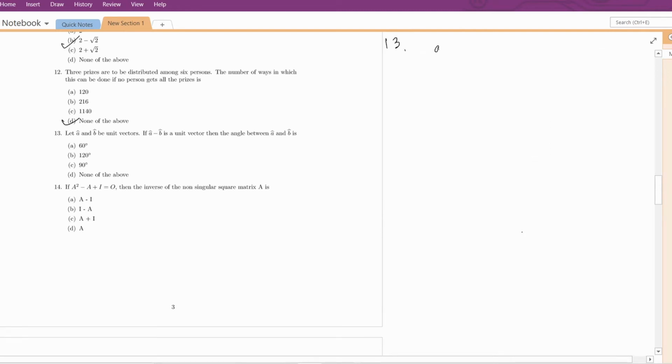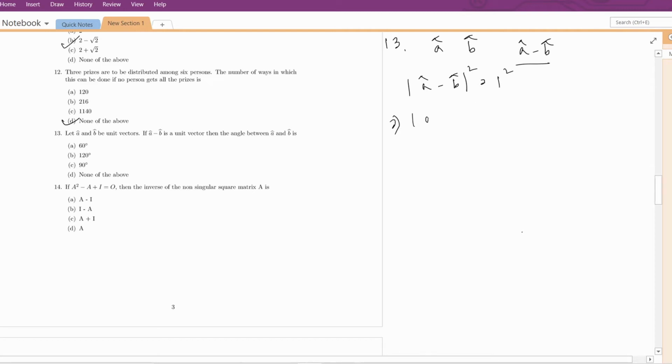Question number 13. A and B are unit vectors, and A minus B is also a unit vector. Find the angle between A and B. If we want the modulus of the A minus B unit vector, the modulus is 1. If we take the square, this will also be 1.